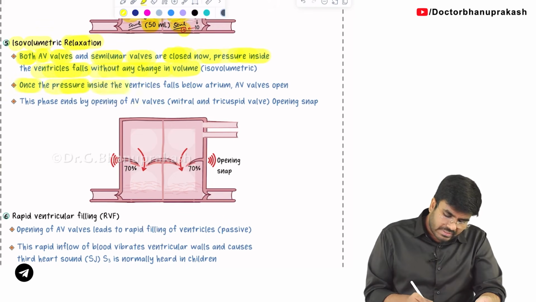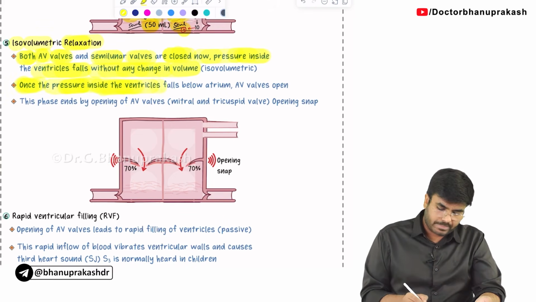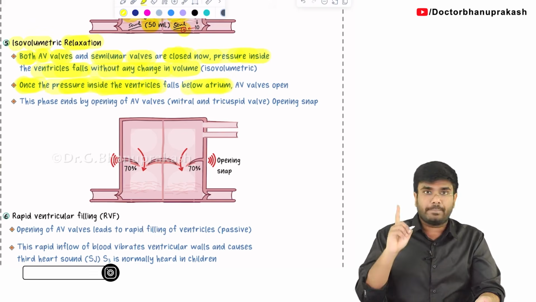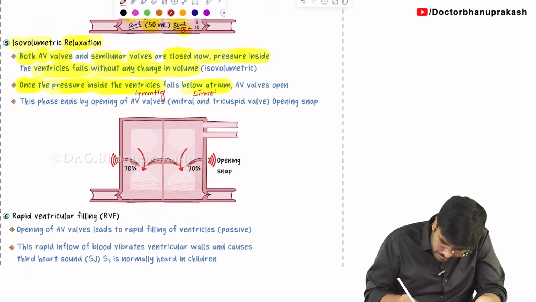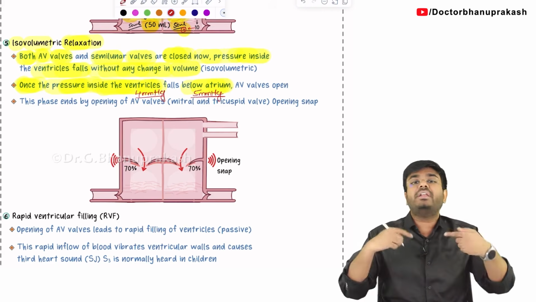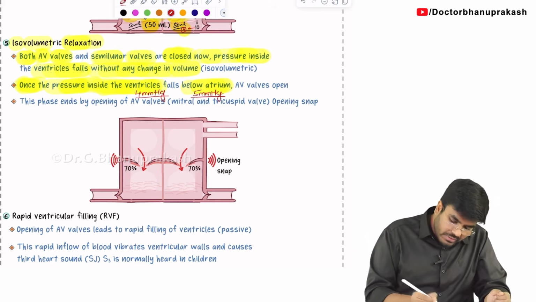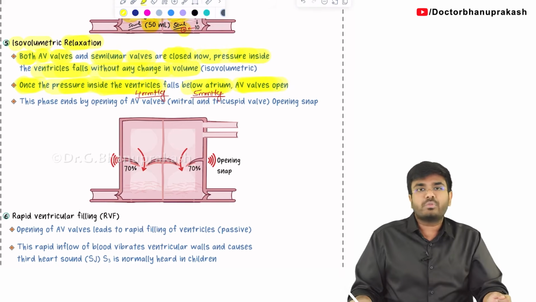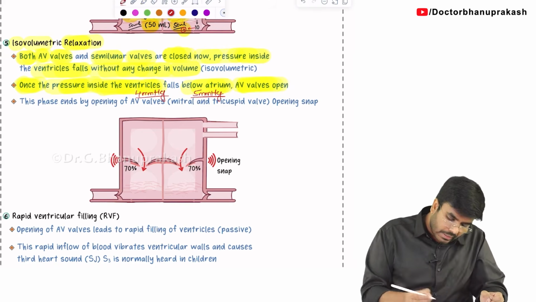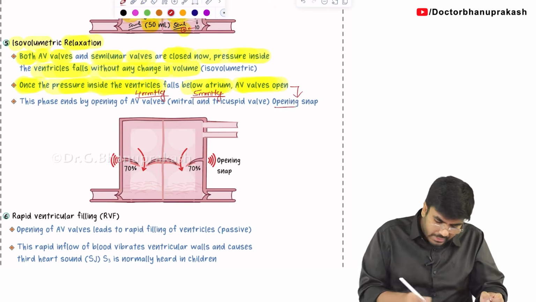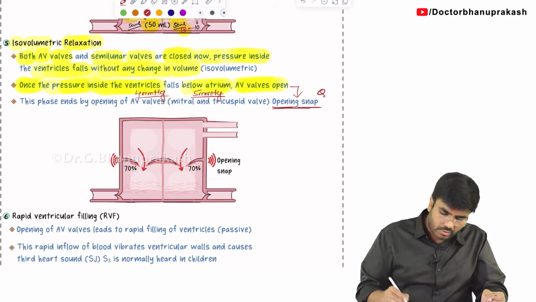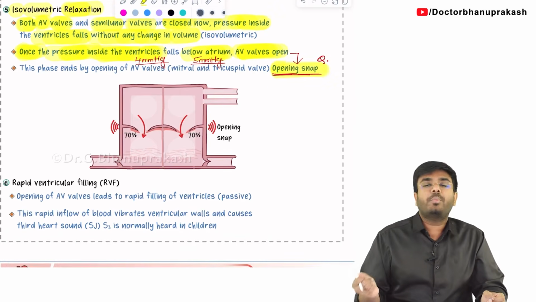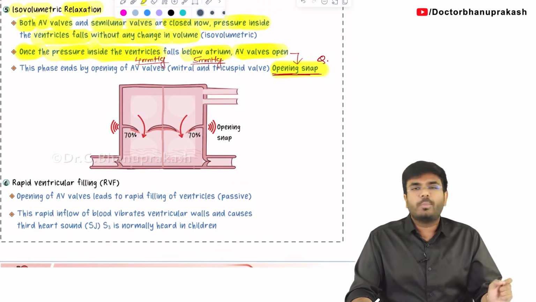Once the pressure inside the ventricles falls below the atrium, let's say 4 mmHg in the ventricles and 5 mmHg in the atrium, whenever the ventricular pressure is less than the atrial pressure, which valves are going to open? The mitral and tricuspid valves, the AV valves, are going to open, giving rise to the opening snap. The moment you hear the opening snap, you can say that isovolumetric relaxation is completed.